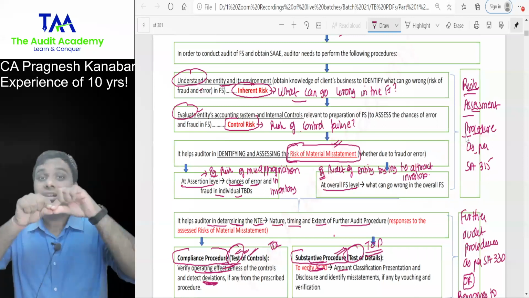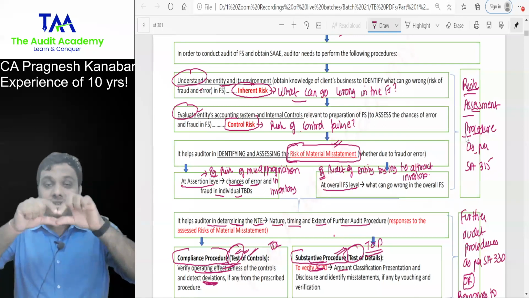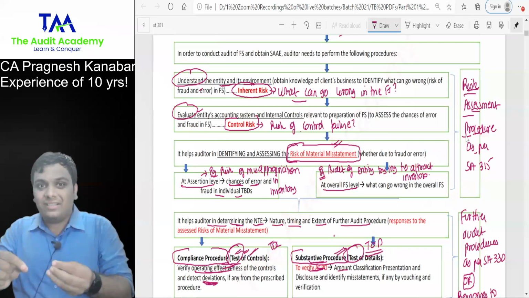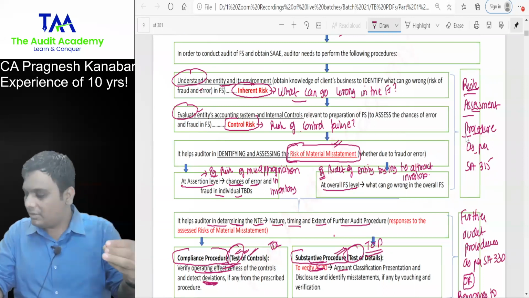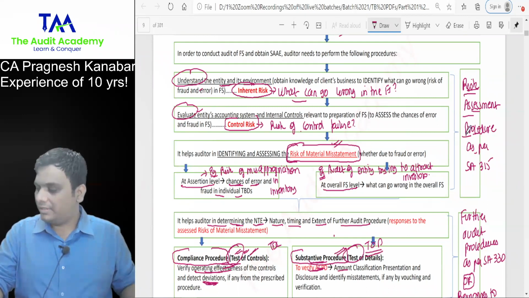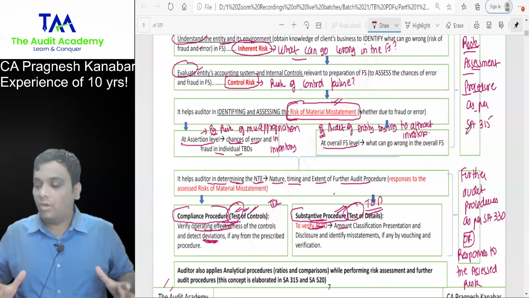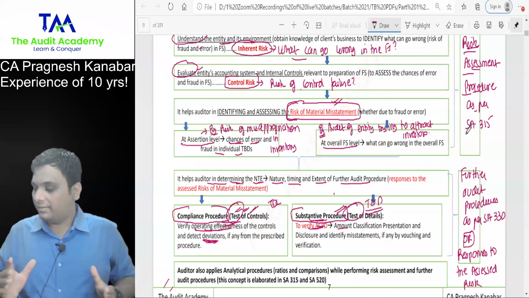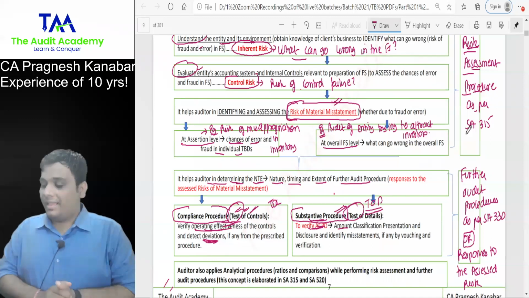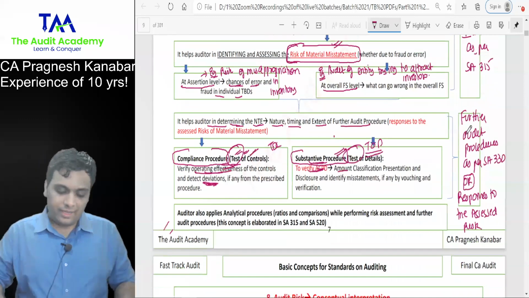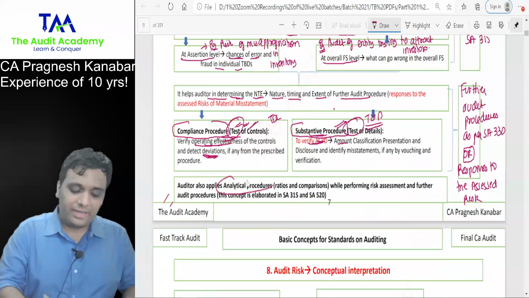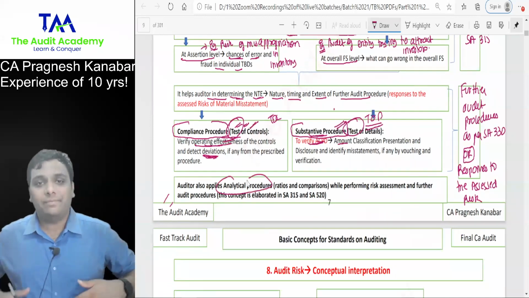Whenever you are trying to test the system, or test the amount, classification, presentation, disclosure, that is further audit procedures. Am I clear with this? Yes or no, sir? Yes, sir. But sir, at inter-CA level, we have also understood that there is something called analytical procedures. Will you please explain? Obviously, yes.